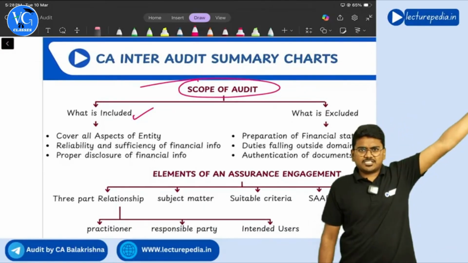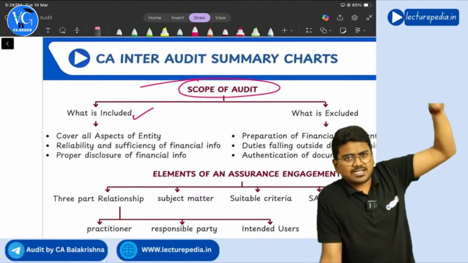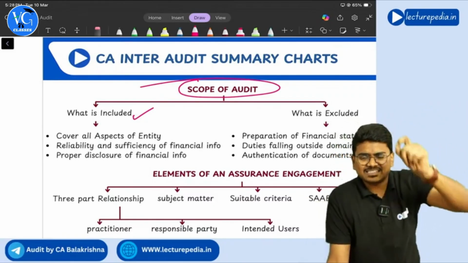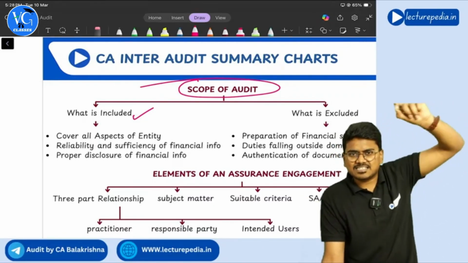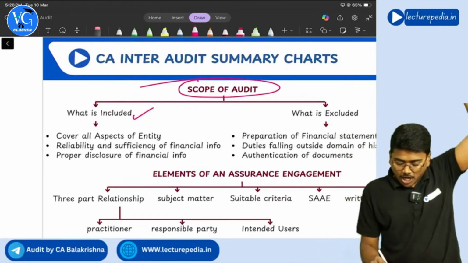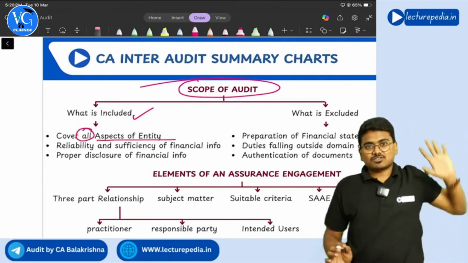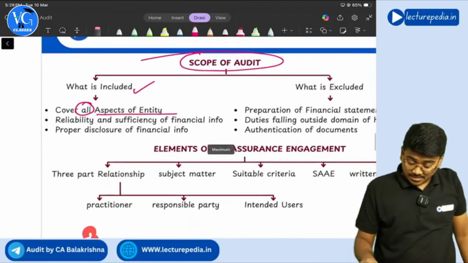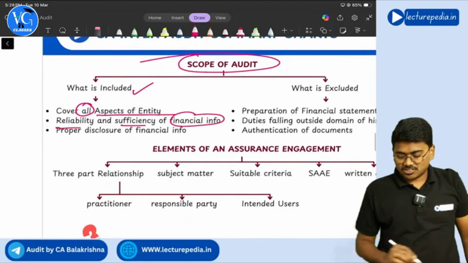All the aspects of the entity, whatever is getting reflected in the financial statements, each and every area, each and every item, the auditor needs to audit it, right? So the auditor needs to cover all aspects of the entity. And the reliability and sufficiency of financial information.